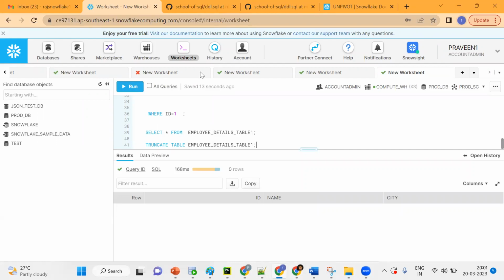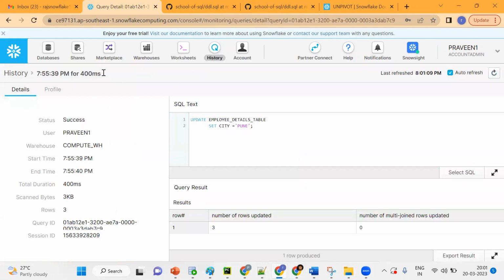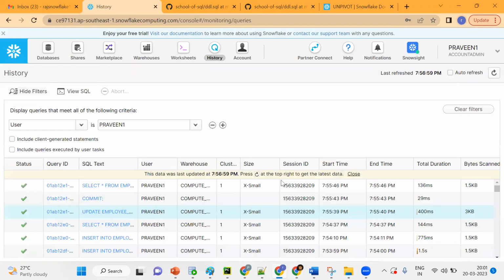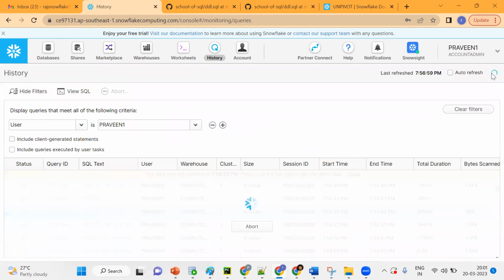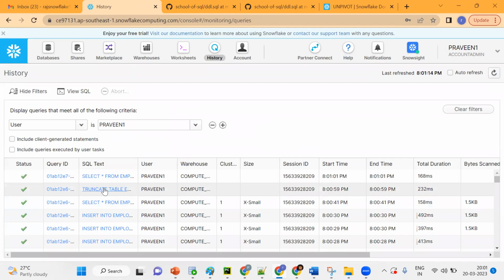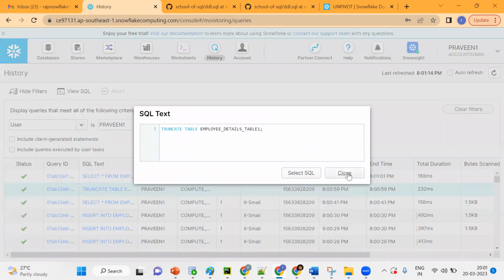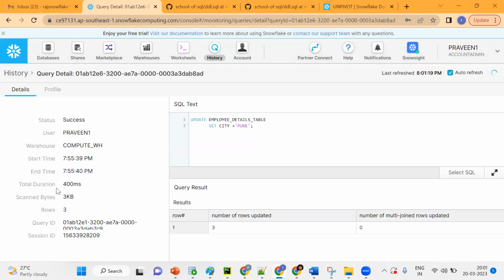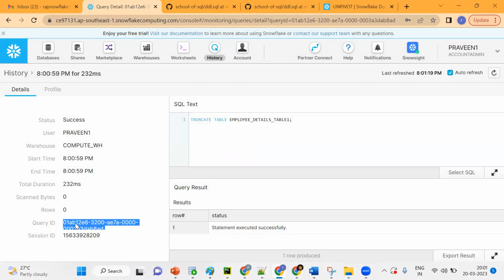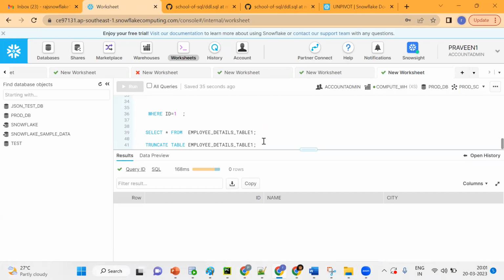Now go back to the history. Go to history. Try to refresh. Now what happened? Now we need to get this truncate. Query ID. Take this query ID. Now I want to get the data from before that. Then we should go for what concept? We should go for the time travel feature.